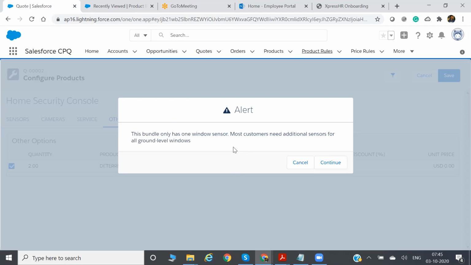You have four types of product rule: validation, selection, alert, and filter. With the alert type product rule, you can achieve this kind of setting or configuration. This is the configuration page, right? What kind of configuration the sales rep can do is defined by the product rule. So here, during the configuration while saving, the sales rep is getting this alert message. So how did he get this alert message?